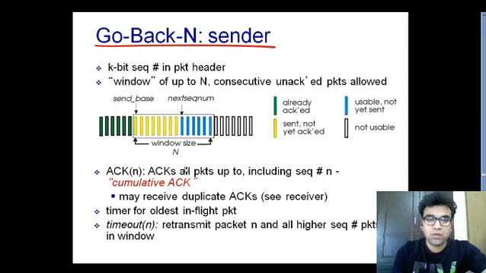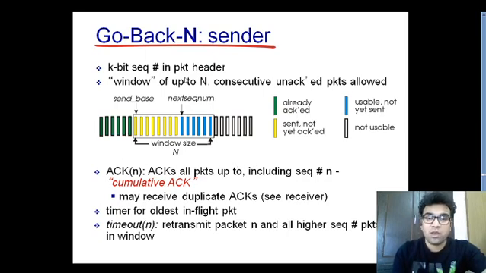One important thing mentioned in this slide is cumulative acknowledgement. We will understand this concept once we see the protocol in action, because for understanding it, you need to understand the receiving side of go back N as well.